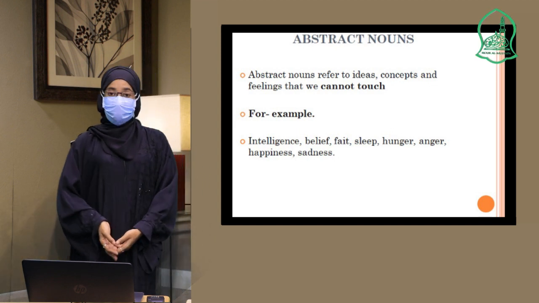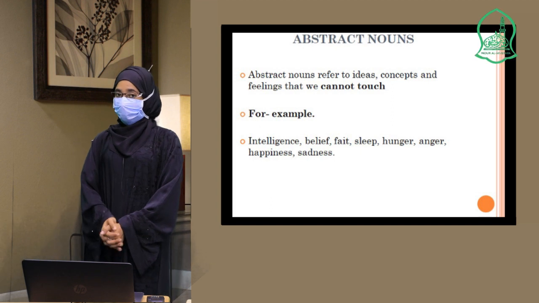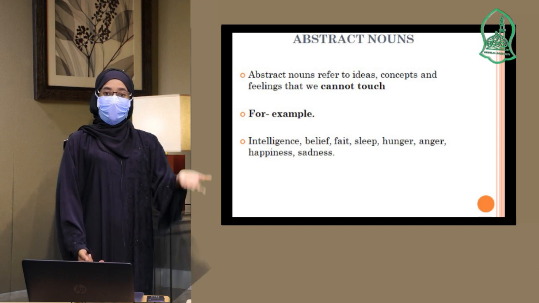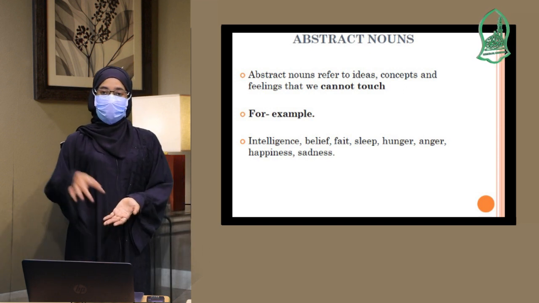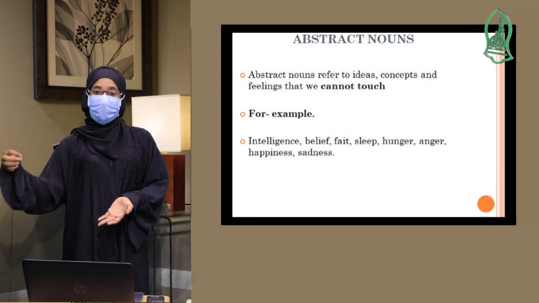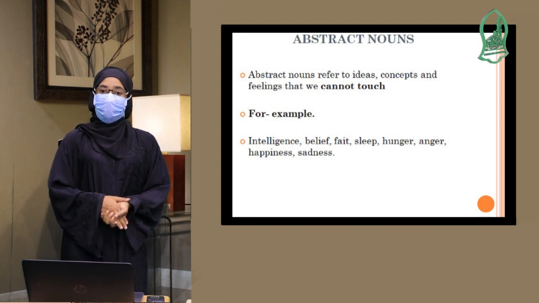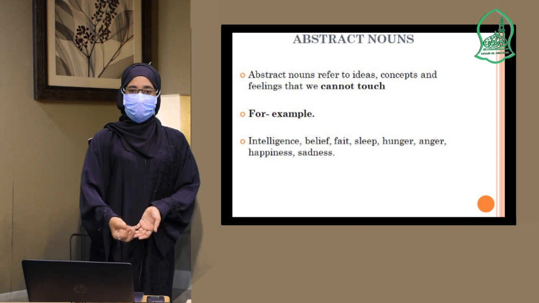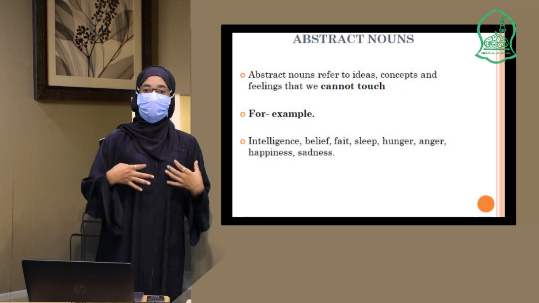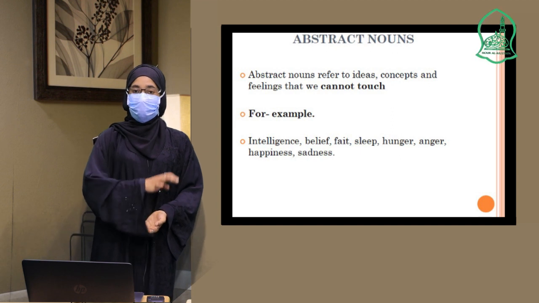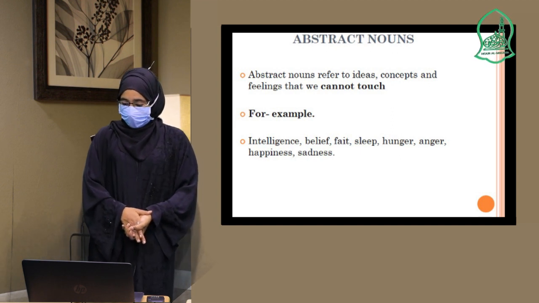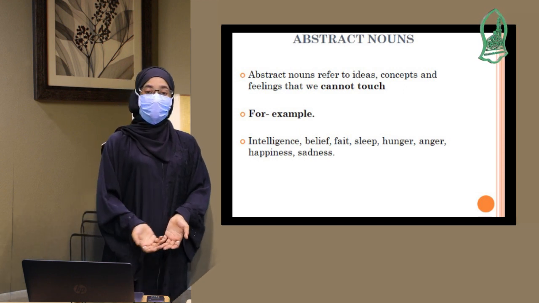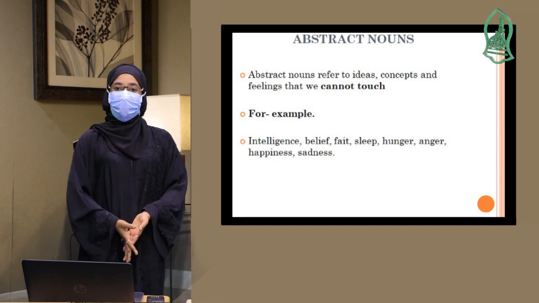For example, intelligence. This child is intelligent. Can we see intelligence? We can't. We are only seeing the child who is intelligent. So that intelligence, it's an idea that this child is an intelligent one. Believe. When we believe something, can we see the belief? We can't. We are feeling it, we believe. We cannot touch the belief. Faith, sleep, hunger, anger, happiness, they are all abstract nouns.